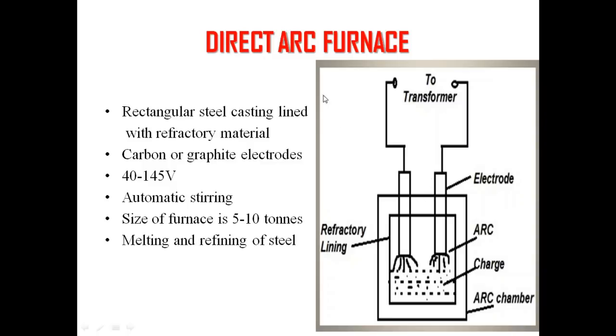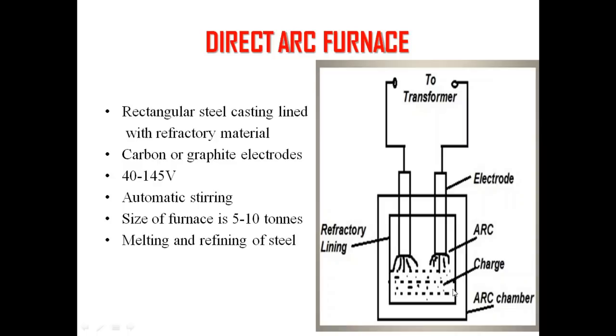We can also have a three phase direct arc furnace. The only difference between the single phase and three phase is we will have three electrodes if we go for a three phase direct arc furnace. One for R, one for Y, and one for B terminals. It will be connected like that. Now let's see what are the important terms we need to understand here.